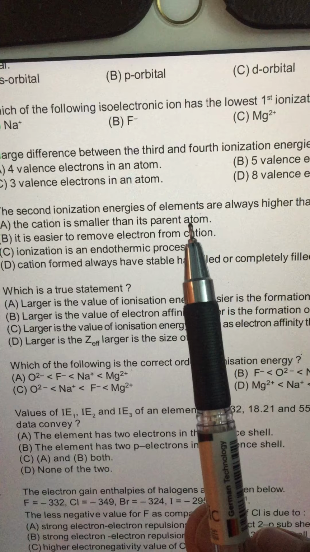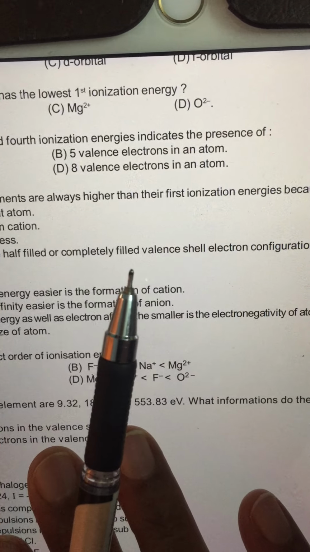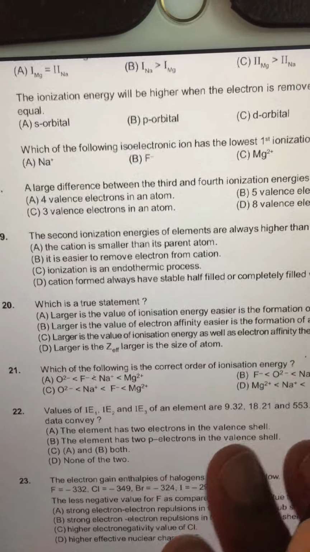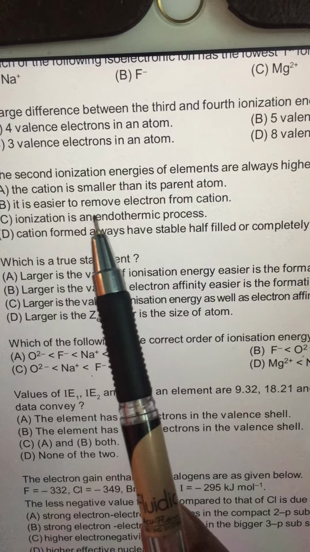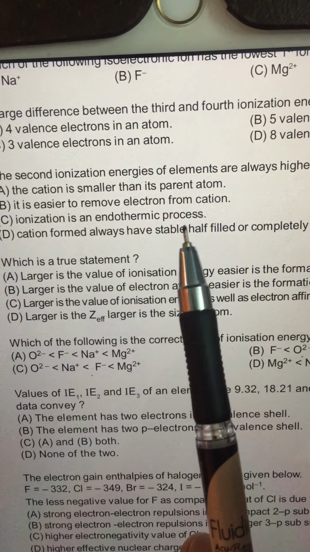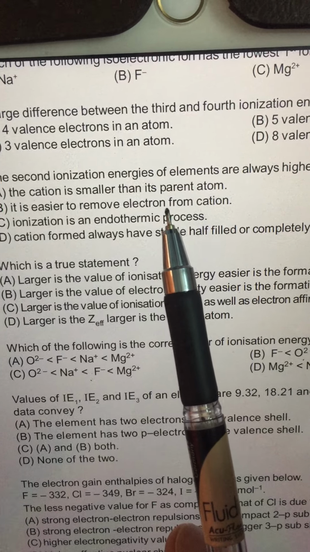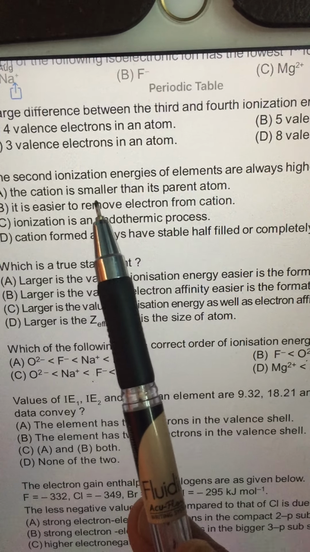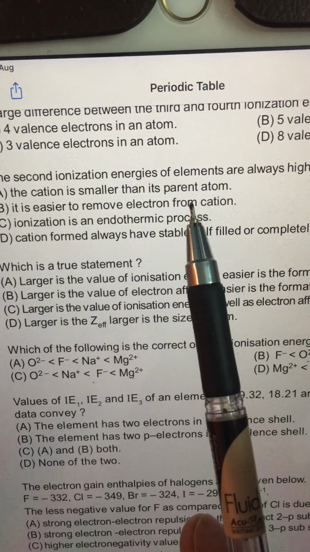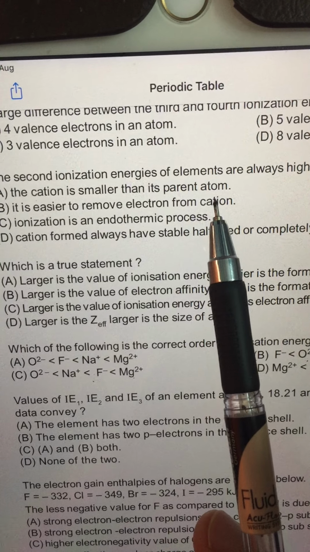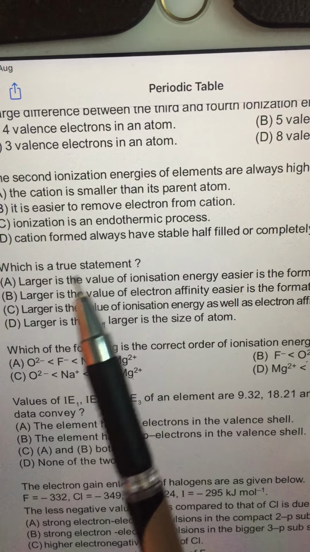The second ionization energies of an element are always higher than the first ionization energy. In any case, it is so because after removing 1 electron, you are making a unipositive ion, and the unipositive ion has more effective nuclear charge than the parent atom. So the cation is smaller, it enjoys more effective nuclear attraction than the parent atom. Hence ionization energy becomes greater and greater as you keep on removing electrons.